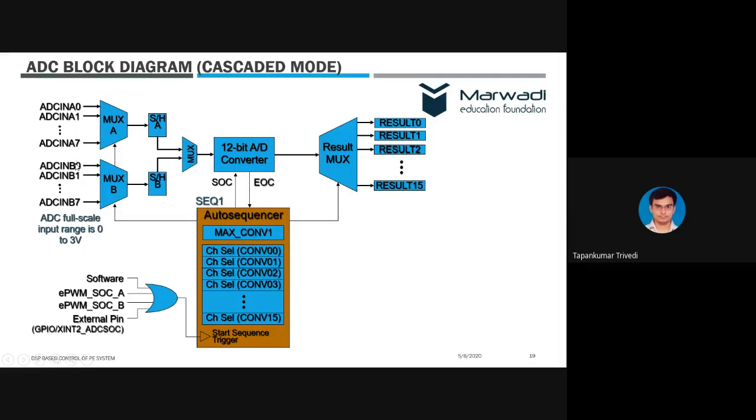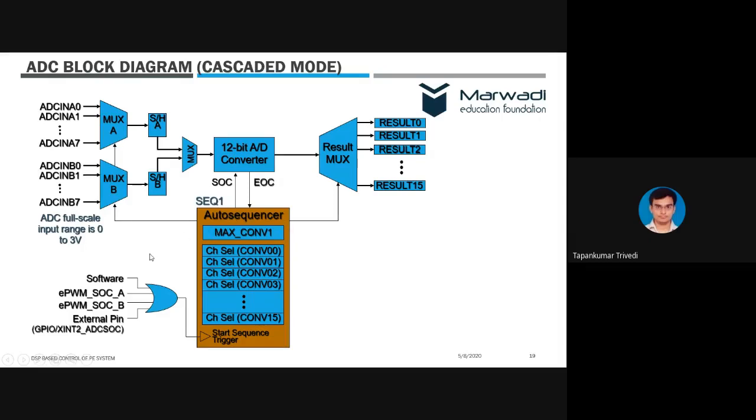We want to process B0, B1 and B2 first and then A0, A1 and A2. Then we can change the sequence. By default, the sequence is 0, 1, 2, 3. That means A0, A1, A2, A3 up to A7 and then B0, B1, B2 up to B7. But we can change this sequence with the auto sequencer.